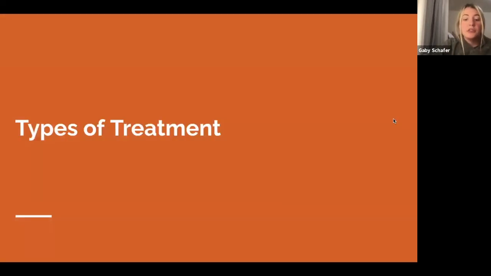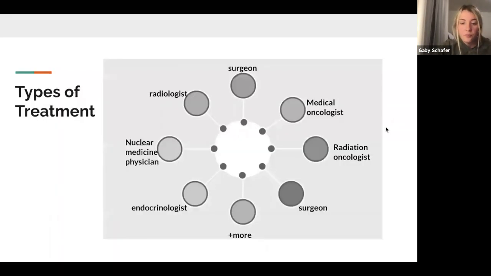Treating cancer, a transdisciplinary team is usually required. For thyroid cancer, this may include a surgeon, medical oncologist, radiation oncologist, radiologist, nuclear medicine physician, and endocrinologist. The treatment will be determined by the type and stage of the cancer, possible side effects, patient's health, and the patient's preference.